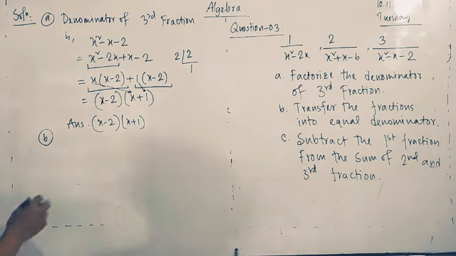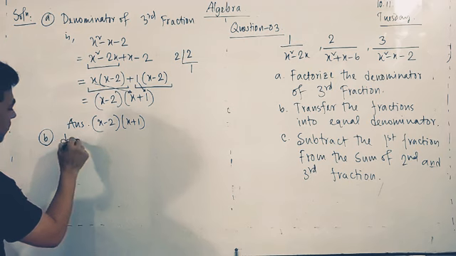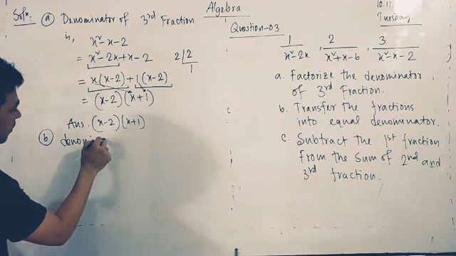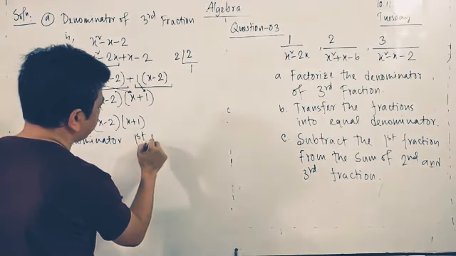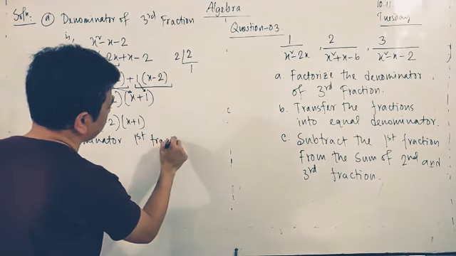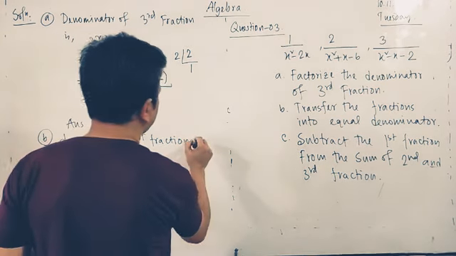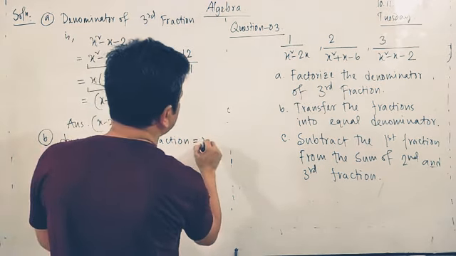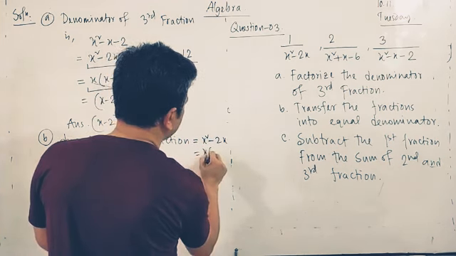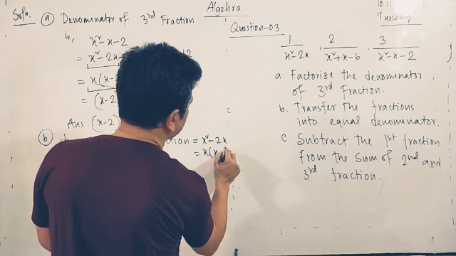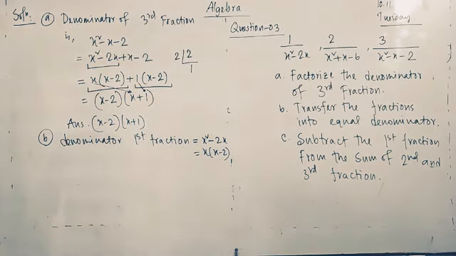Okay, so first, the denominator of the first fraction, I am writing, equals x square minus 2x. So we can take x as common, so x minus 2. Okay, x minus 2. So the factorization is done.